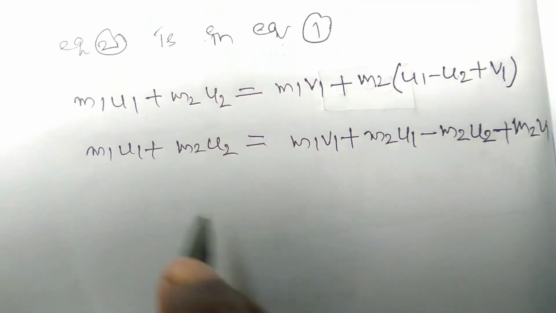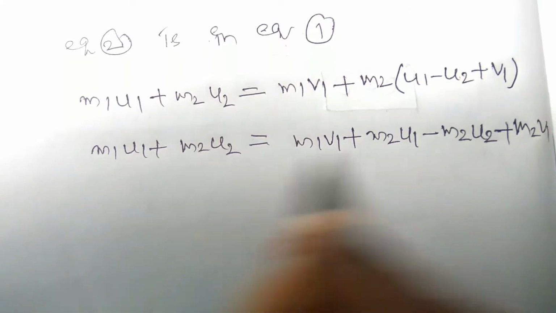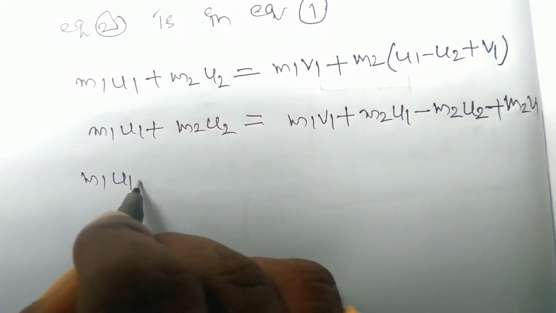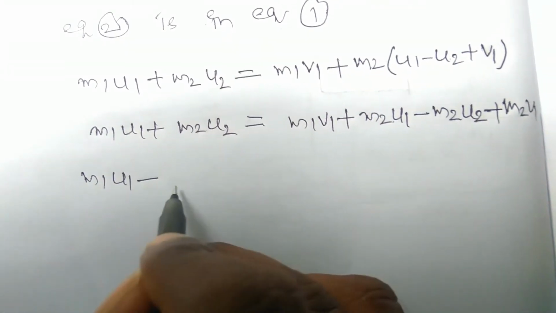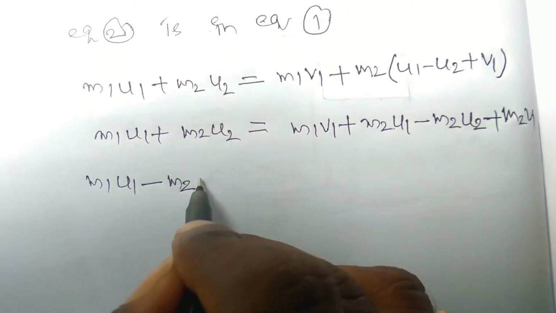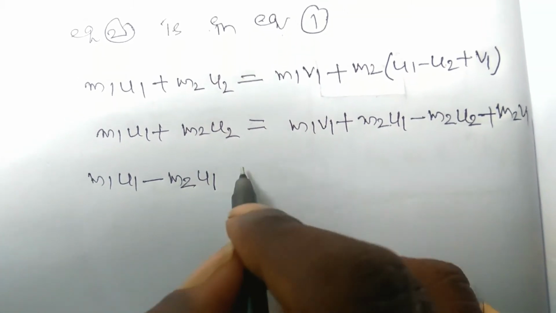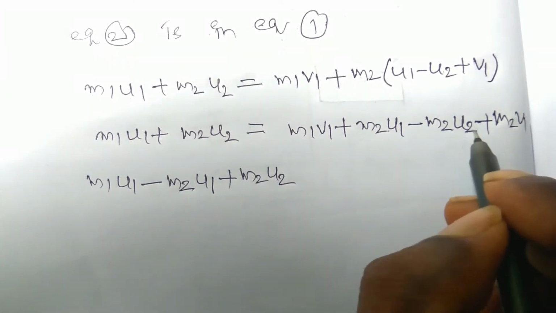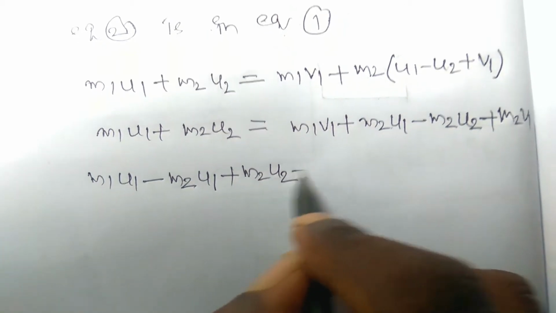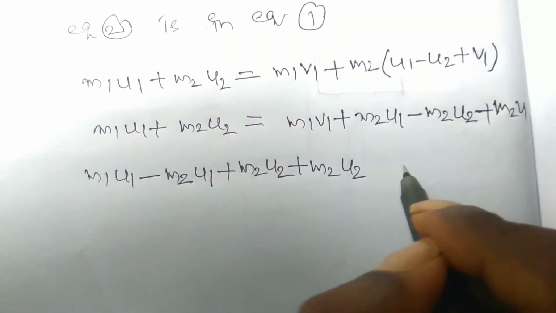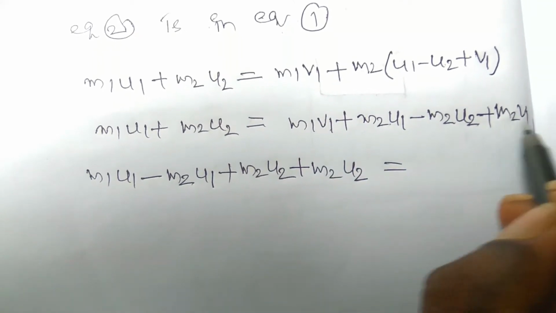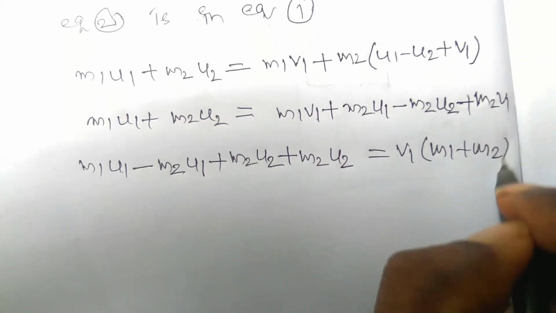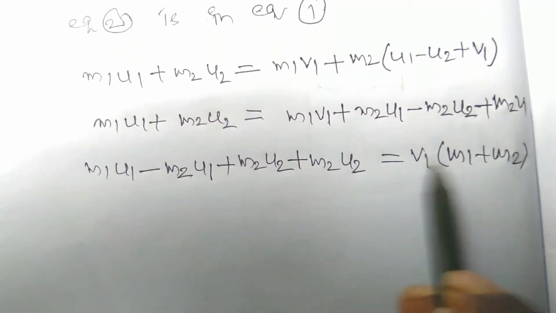Just simply we can write that here m1 u1, here m2 u1. u1 should be taken to this side: m1 u1 minus this u1 should come this side, then plus should be minus, right? And plus this m2 u2, and this minus m2 u2 will be brought to the left side, then it should be plus m2 u2, and remaining here m1 v1 plus m2 v1, v1 should be common, then here m1 plus m2, right?